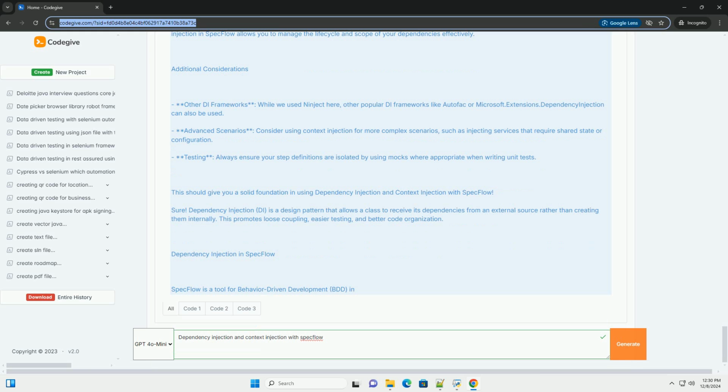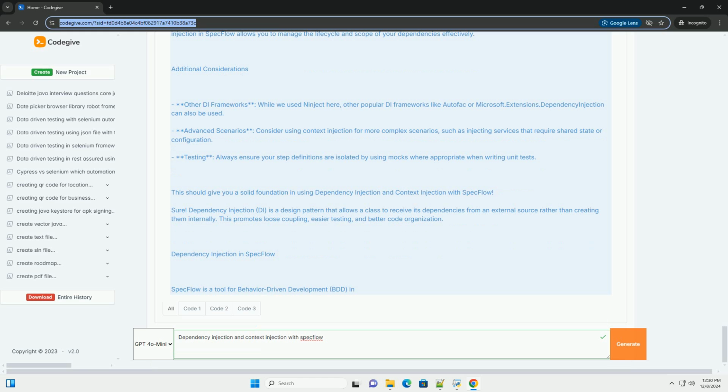Additional considerations. Other DI frameworks. While we used Ninject here, other popular DI frameworks like Autofac or Microsoft.Extensions.DependencyInjection can also be used. Advanced scenarios. Consider using context injection for more complex scenarios, such as injecting services that require shared state or configuration. Testing. Always ensure your step definitions are isolated by using mocks where appropriate when writing unit tests. This should give you a solid foundation in using dependency injection and context injection with SpecFlow.